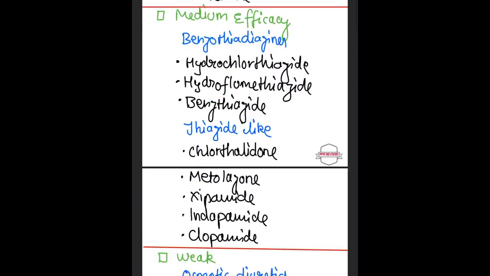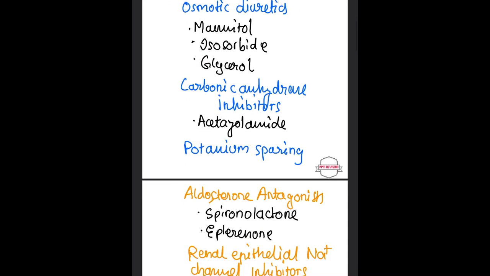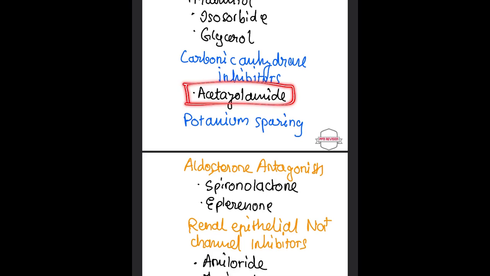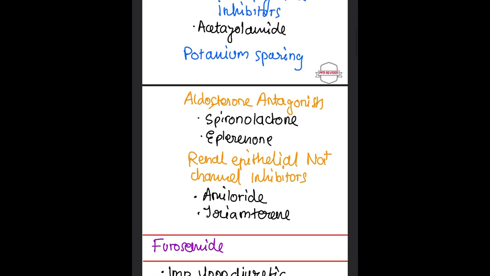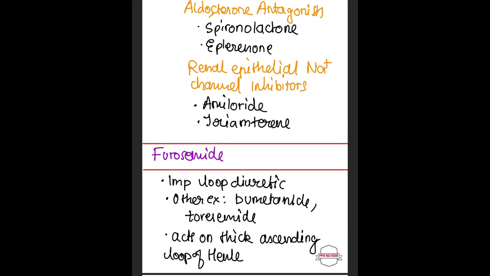Examples: osmotic diuretics have mannitol, isosorbide, and glycerol. Carbonic anhydrase inhibitors contain acetazolamide. Under aldosterone antagonists there's spironolactone and eplerenone, and renal epithelial sodium channel inhibitors are amiloride and triamterene.